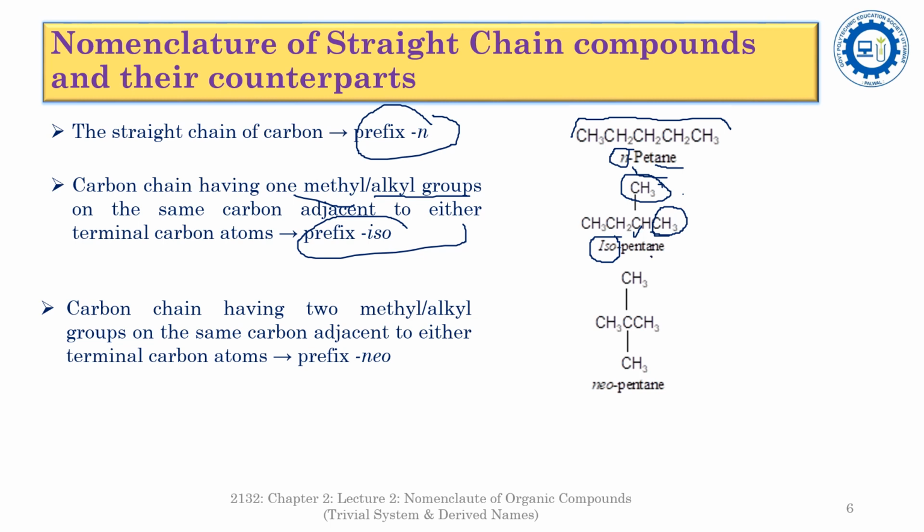But here these two methyl groups are added to the carbon atom which is adjacent to the terminus, so this compound is named as neopentane. So neo stands for the carbon chain in which two methyl or alkyl groups are present on the same carbon atom, and this carbon atom is adjacent to the terminal carbon atom.